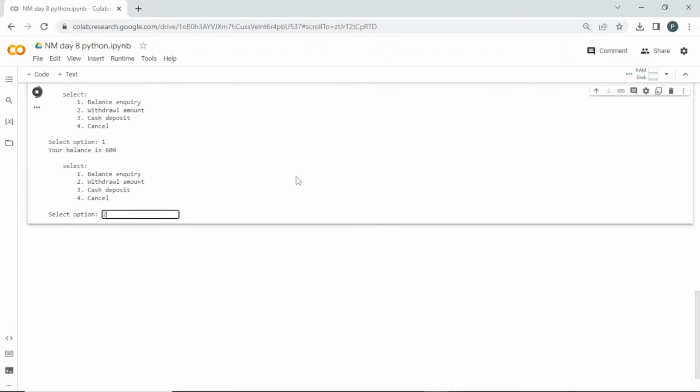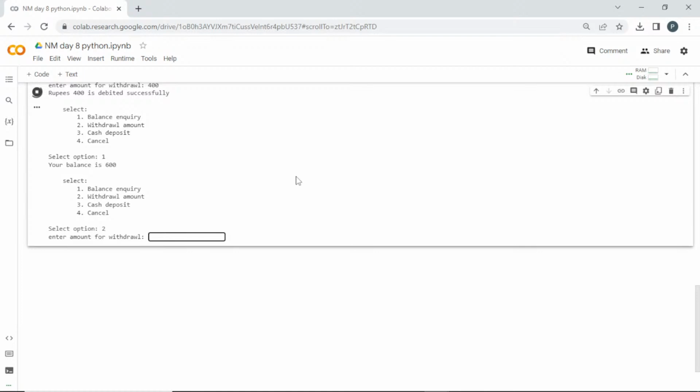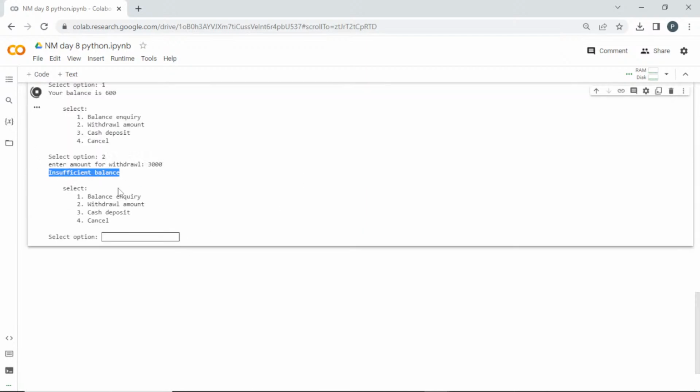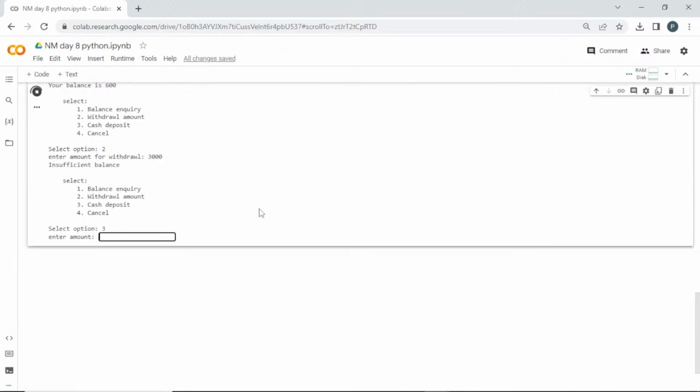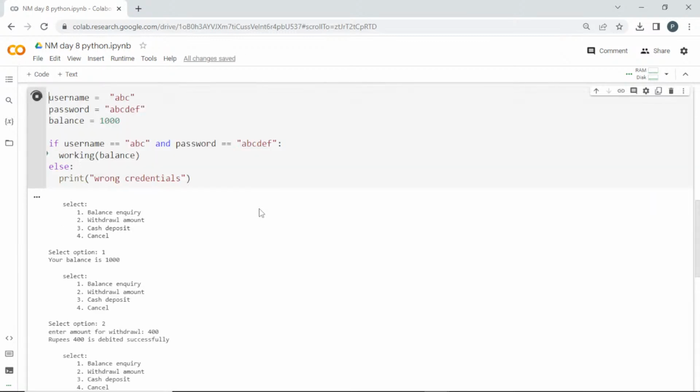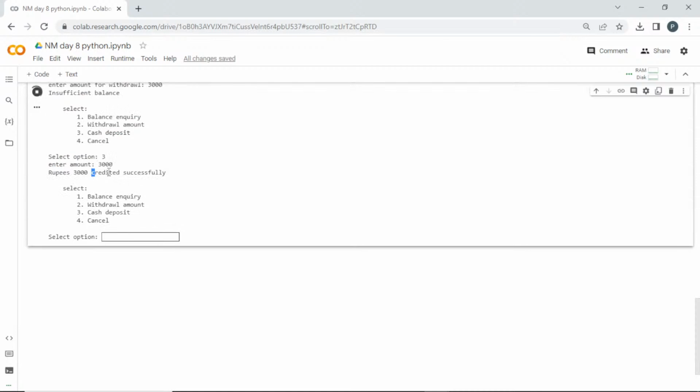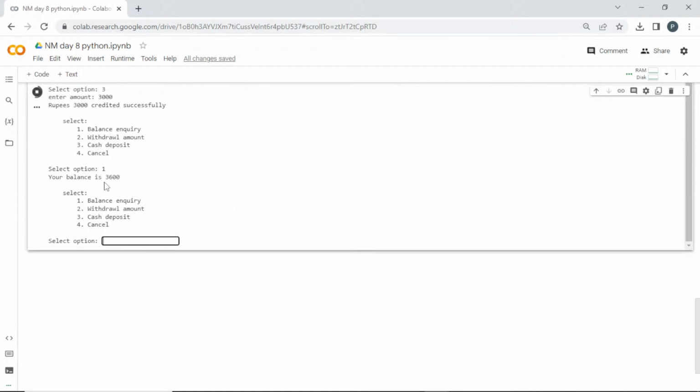If I go into withdrawal again, I'm going to enter some value which I don't have. My balance is 600, but I'm entering 3000. See here, it is telling insufficient balance, and since the while loop is running, it is going to show me the options and ask the user to select an option. I'll go into cash deposit and enter some amount here, 3000. If I enter that, 3000 credited successfully. If I check the balance, it should get updated. See here, now my balance is 3600.